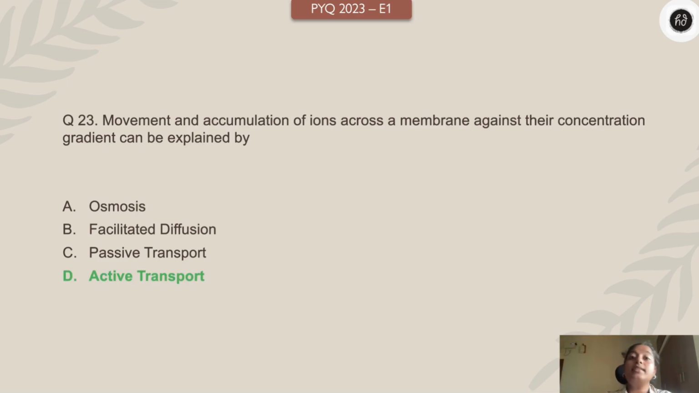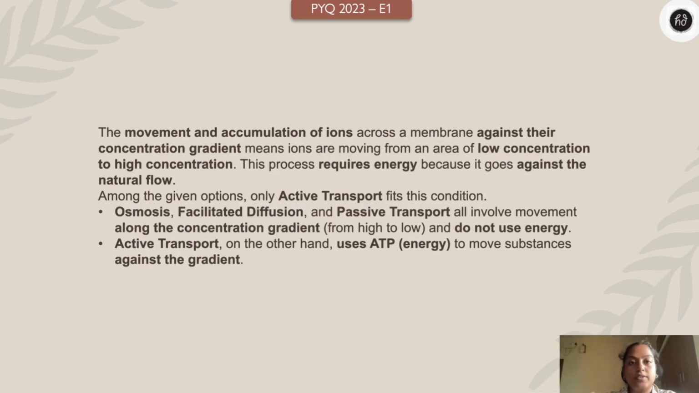So children, this is against their concentration gradient, right? Low to high, and definitely this needs energy, external force, energy in the form of ATP. So yeah, osmosis, facilitated diffusion, and passive transport do not use energy. On the other hand, active transport uses ATP to move substances against the gradient.